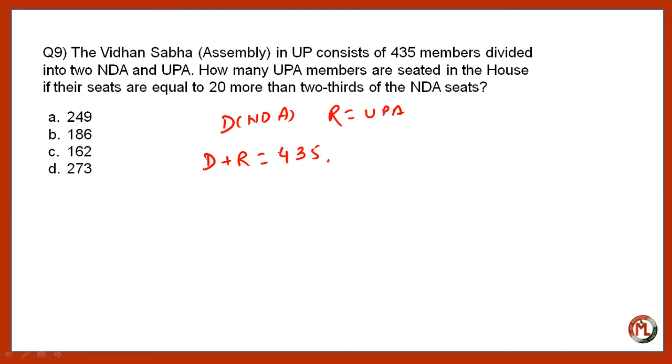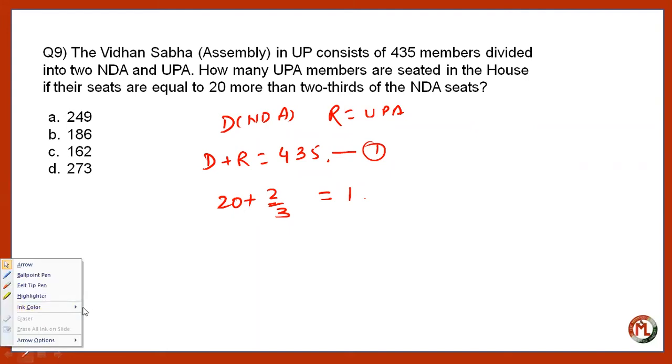This is equation number 1. Now the next equation is: 20 plus two-thirds of NDA is UPA, right? So it will be like this. This is the second one.